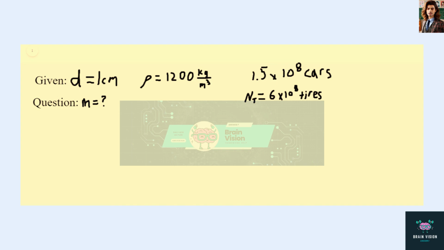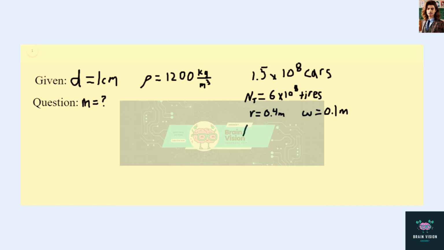We also need to know the surface area of the tires in question. In order to do that, we need to assume a radius and a width. The radius that we are going to assume is 40 centimeters or 0.4 meters. And the width we are going to assume is 10 centimeters or 0.1 meters.